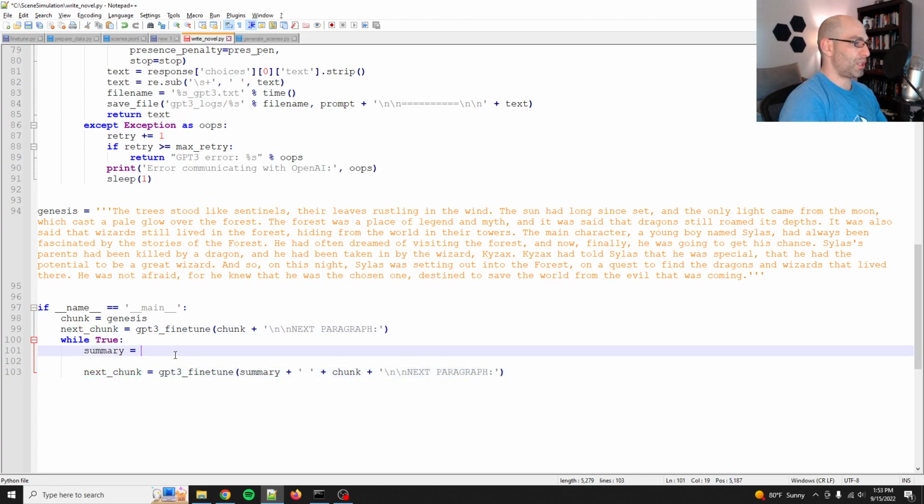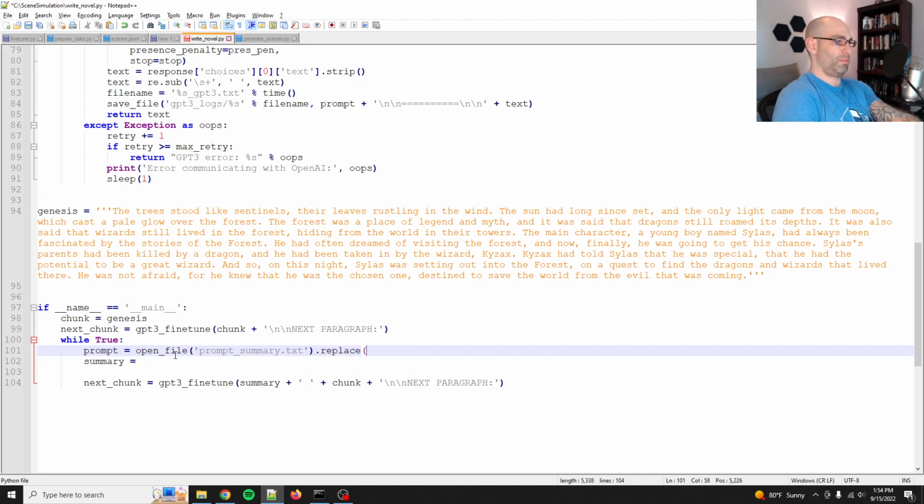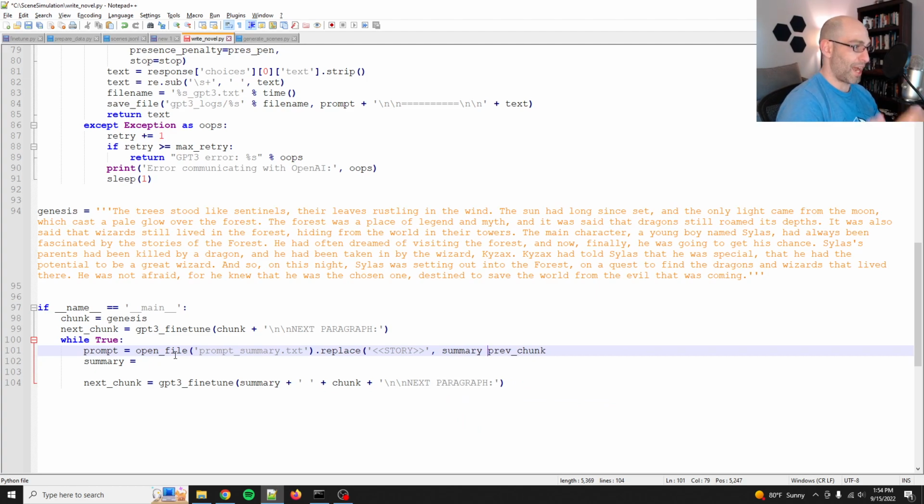Because the summary is going to be, well, first we need prompt equals open file, and we'll do prompt summary.text, replace, because we want to give it something, and we're going to say, okay, replace the story with, so what goes in here, the summary is going to be the last chunk, so previous chunk, it's actually going to be the summary, the last summary, right?